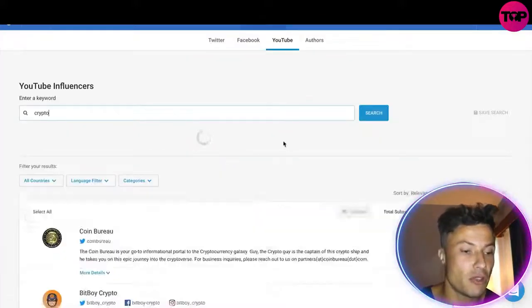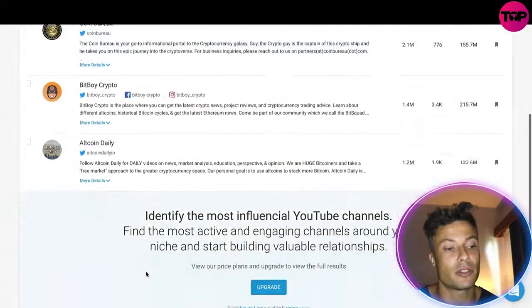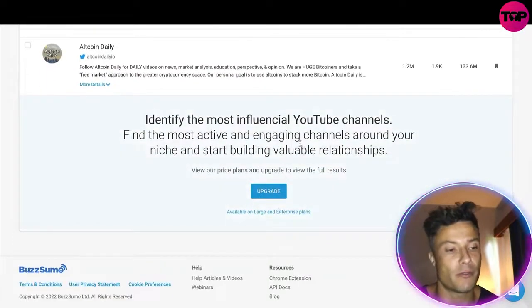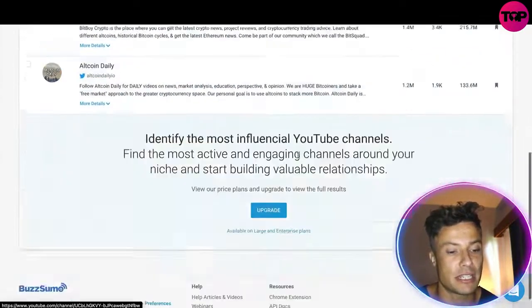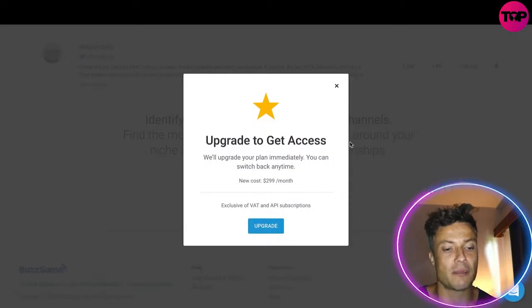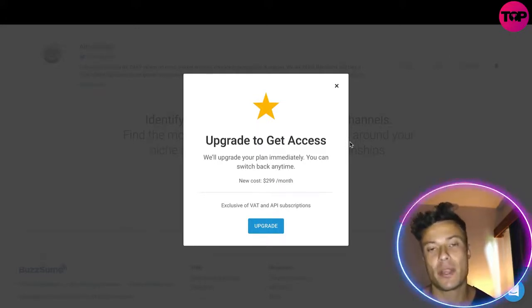Now coming over to YouTube, you can see that I only have access to the top three YouTubers for a particular keyword, which in this case is crypto. And if I want to click on upgrade, it's going to give me this upgrade to get access. It's going to cost me $299 per month, which I understand is quite expensive.